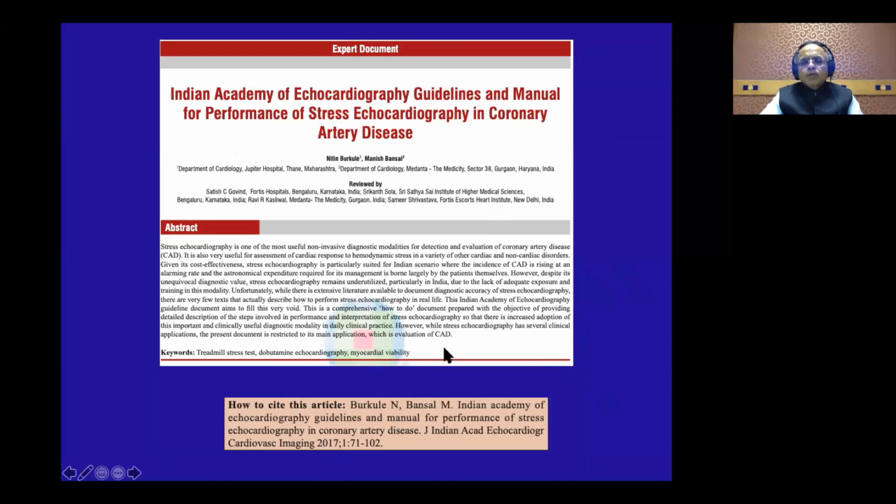And actually we were 3 years ahead of the West, because as you know, in 2020, the American Society of Echocardiography came out with guidelines. Those are also quite extensive and very good. Our guidelines were more focused and more indigenous, because we know what our people can do with limited resources. So we have not included the contrast perfusion in the myocardium, which is there in the American Society guidelines. But these are very practical.